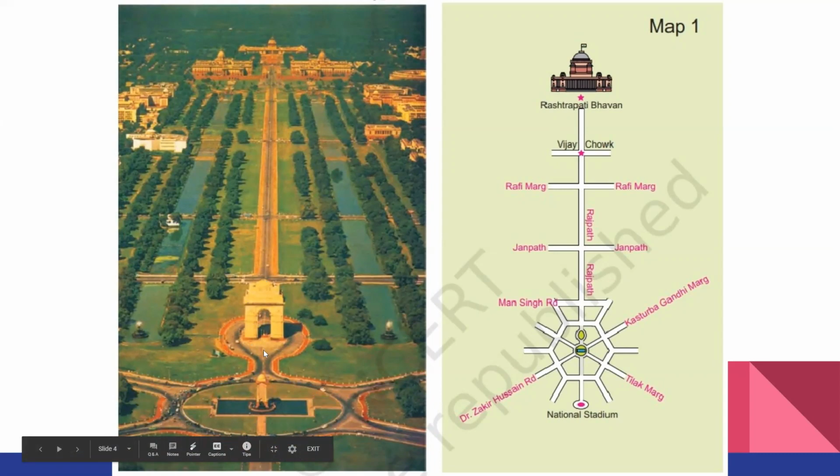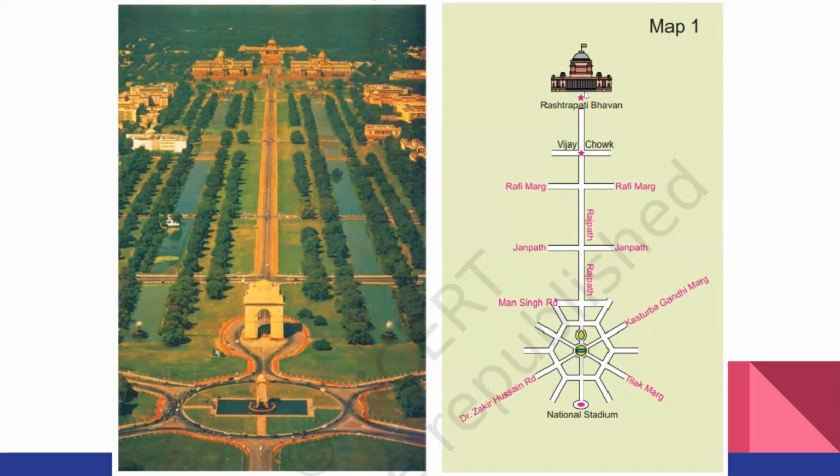And here is the position of India Gate. Now it is clear. So this is about the photo. Now the route map of the same photo is given next. See, this is Map 1. Now you see, we have to compare this map with this photo. First one is the photo and second one is the map. The map of the same photo is given. Now we will compare and see the position on the map with the photo.